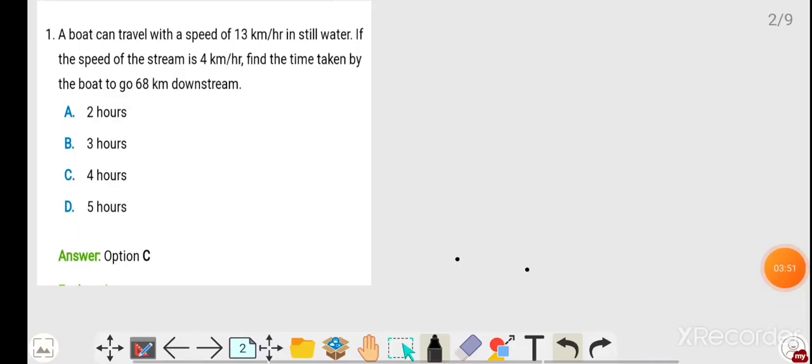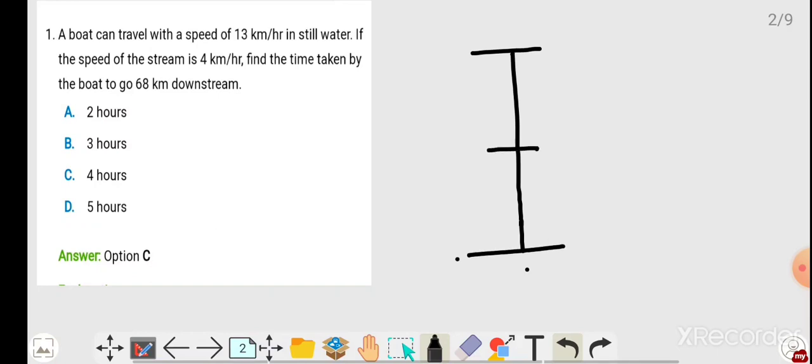Here, a boat can travel with a speed of 13 km per hour in still water. Draw this diagram, it is very easy to understand. Whatever is given as boat speed, or your speed, is the same, so here it is 13 km per hour. If the speed of the stream is 4 km per hour, take the speed of stream here and here, it is 4. Find the time taken by the boat to go 68 km downstream.